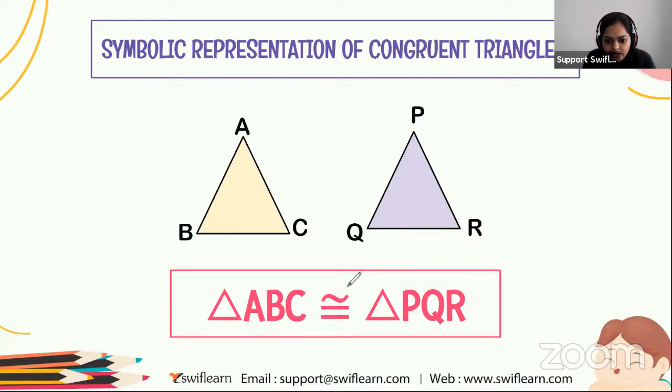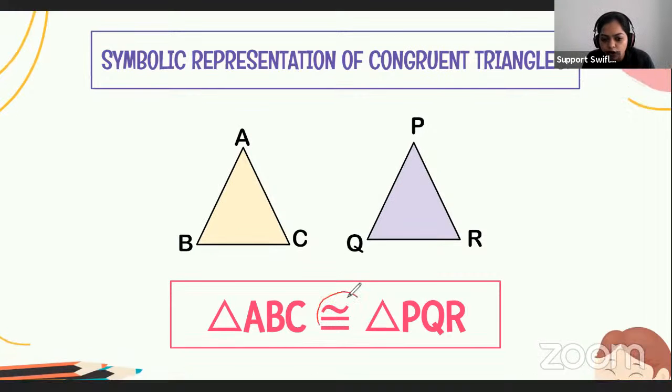We have to draw two parallel lines and a wavy shape. This is the symbol for congruence. So we have discussed the symbolic representation too.